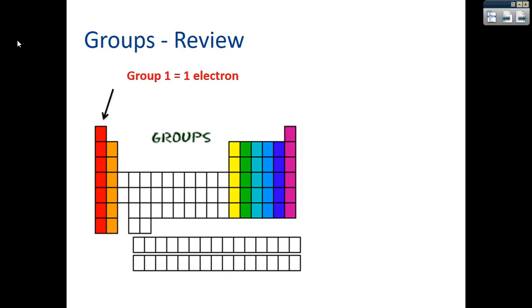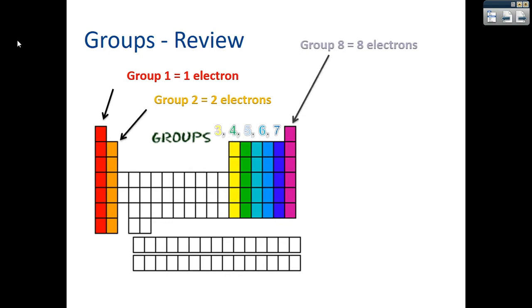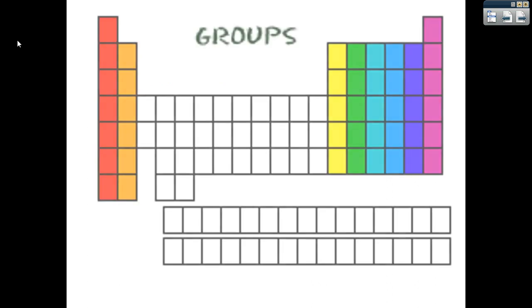Again, we're talking about the vertical columns, and they will be the key to determine the number of valence electrons that you're going to represent in your Lewis valence electron dot structure. So as you take a look at the periodic table on your screen now, group 1, 1 electron, group 2, 2 electrons, and as you move through, those continue with your main group elements, 3, 4, 5, 6, 7, and 8. Be careful, helium over there, even though it's in group 8, it only has 2 valence electrons.